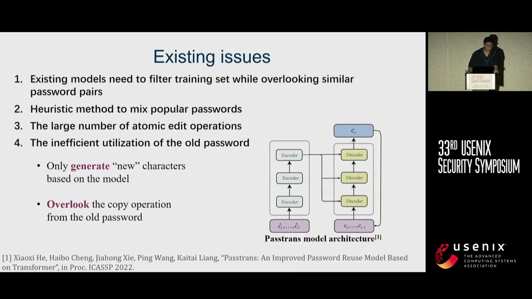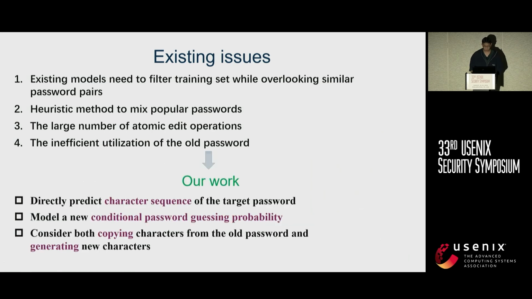And the fourth issue is the inefficient utilization of the old password. Normal models generally only generate new characters based on the model, and sometimes overlook the copy operation from the old password.